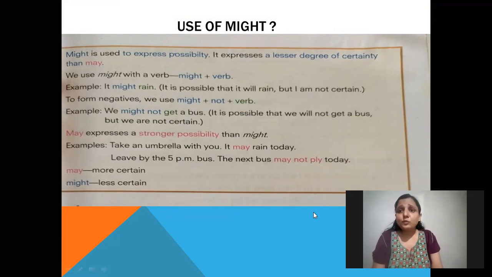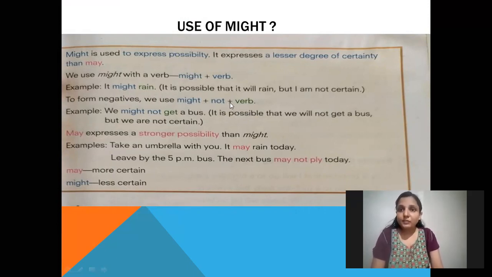See, might is used to express possibility. It expresses a lesser degree of certainty than may. Certain means sure, uncertain means not sure. I already told in the previous slide, might always expresses a lesser degree of certainty. We use might with a verb, might plus verb. See the example, it might rain. See here, rain is a verb. It is possible that it will rain, but I am not certain, I am not sure.